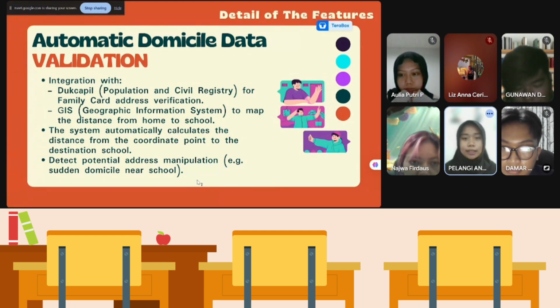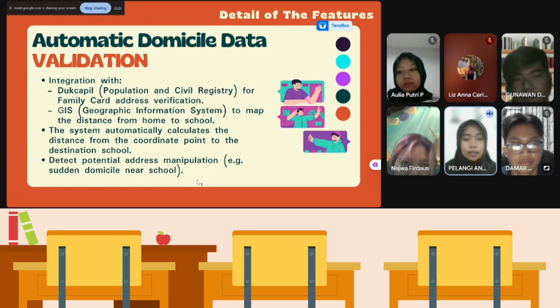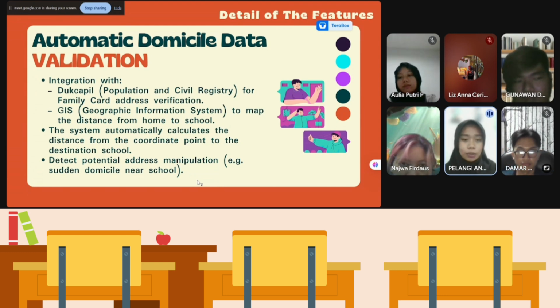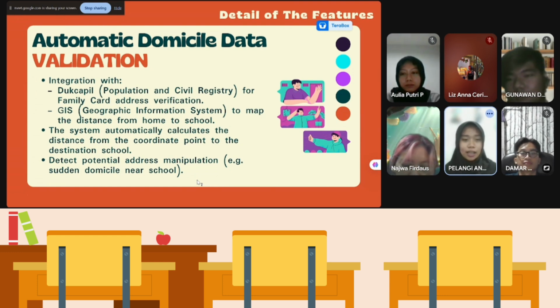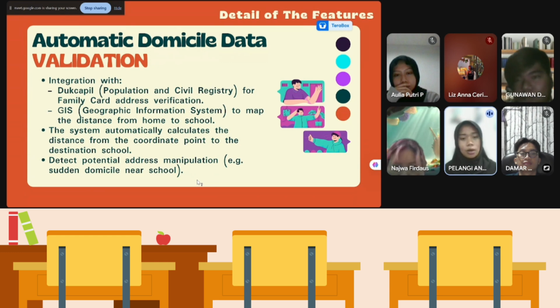And this is automatic domiciliary data validation. First integration with Dukcapil, population and civil registry for family card address verification, and the second GIS or Geographic Information System to map the distance from home to school.